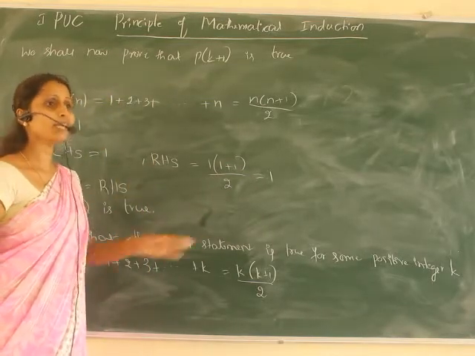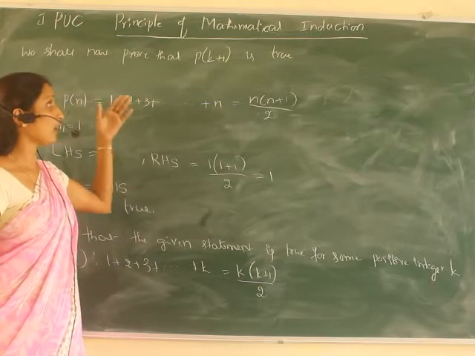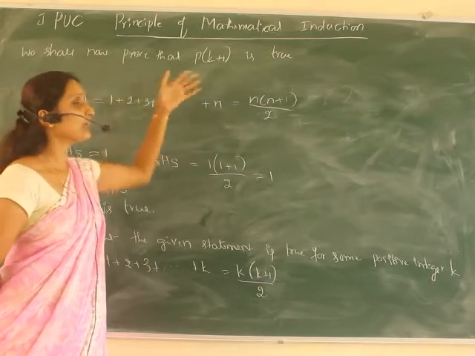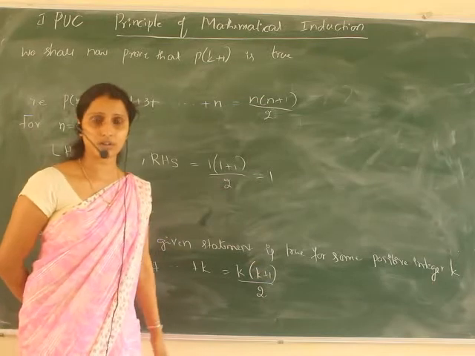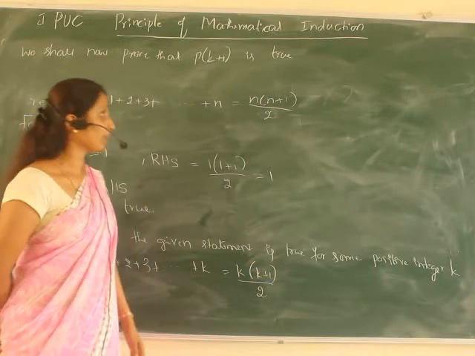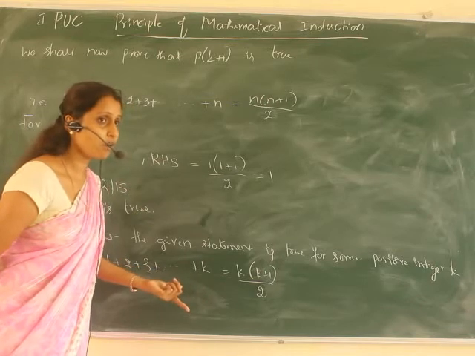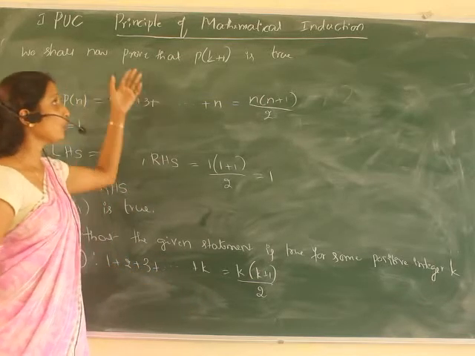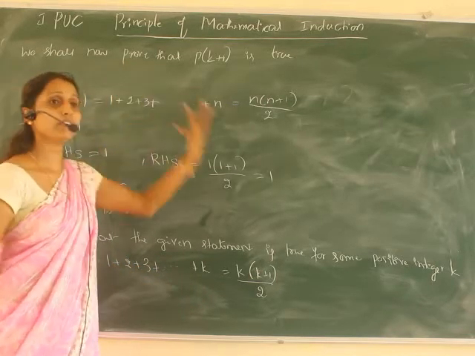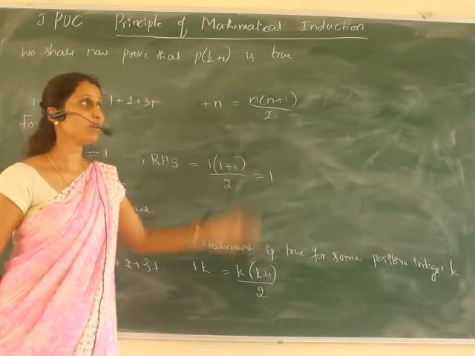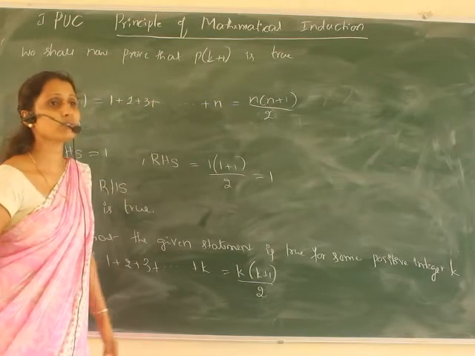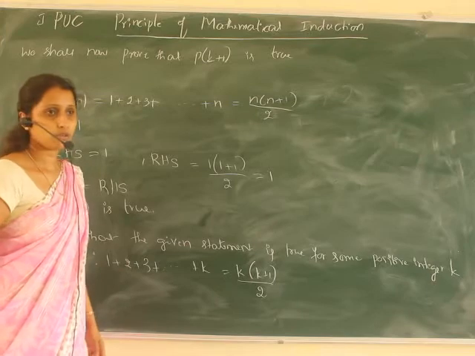After pushing only will I come to know. I have to get the result that P of k plus 1 is true.